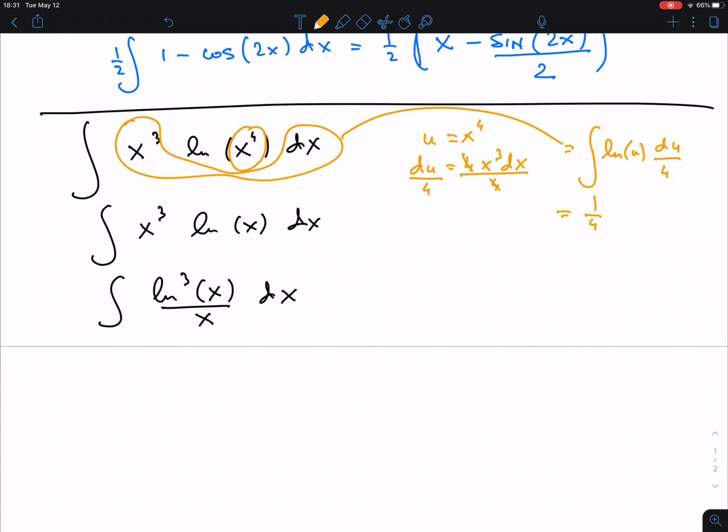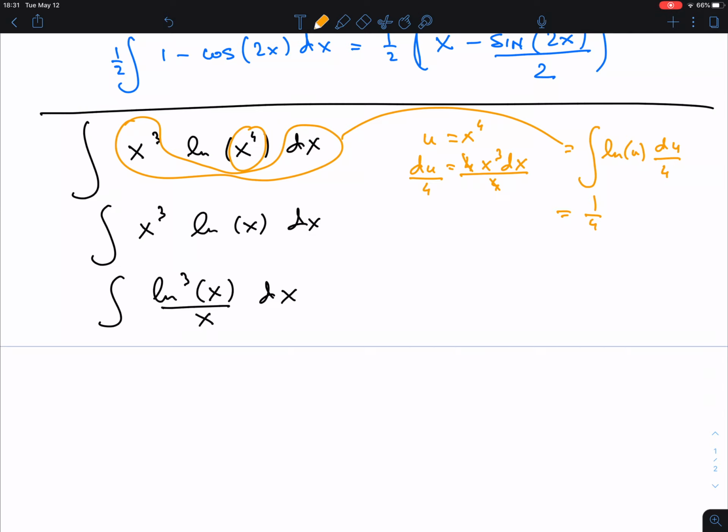You don't do anything. You just change the name of the variable, basically. So it must be a little bit more than that. Now, there's a product, and even sometimes an inside function could be a factor of a product. But if I take ln x, the derivative of that is 1 over x, not x cubed. So no, that's not a good choice. Or if I take x cubed, the derivative of that is 3x squared. So no. So, okay, substitution doesn't seem to work here.